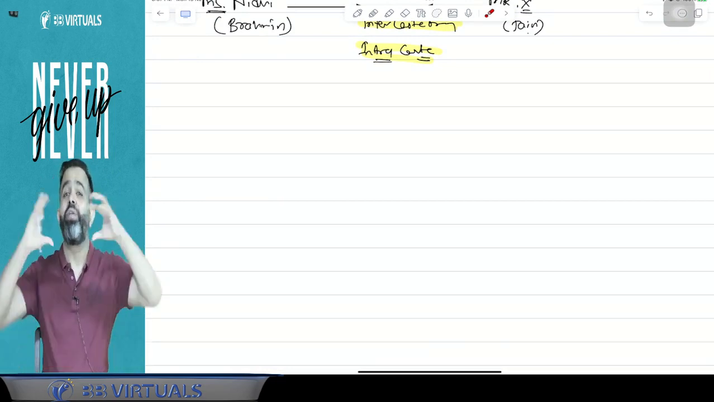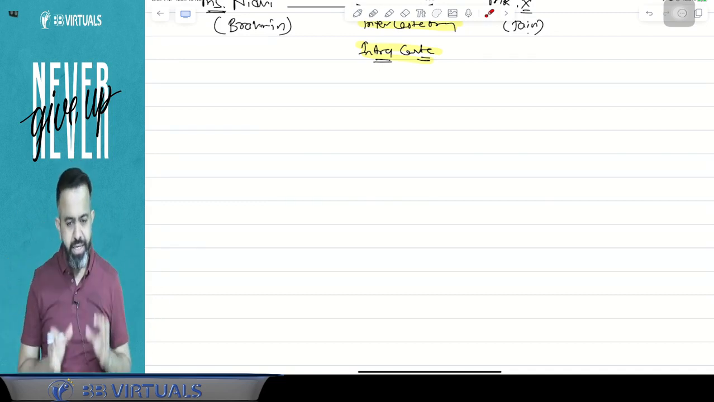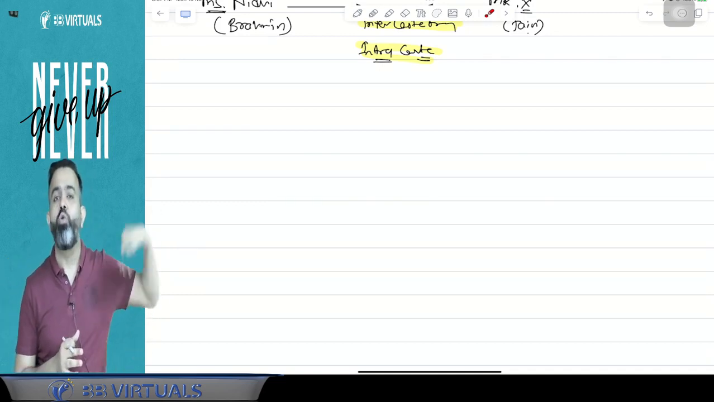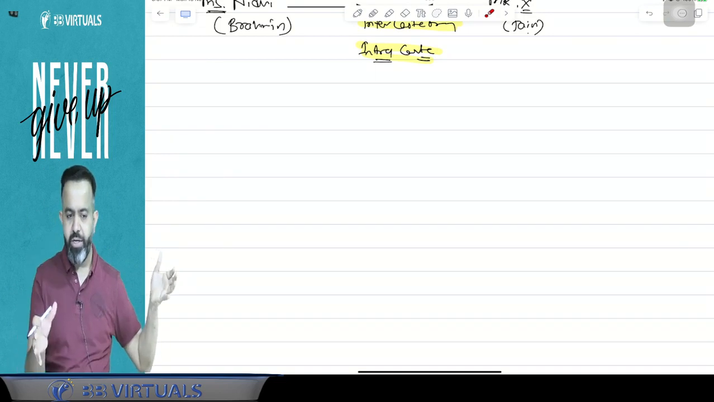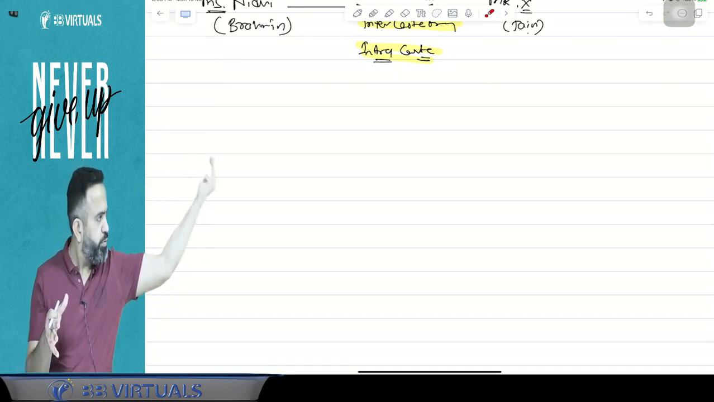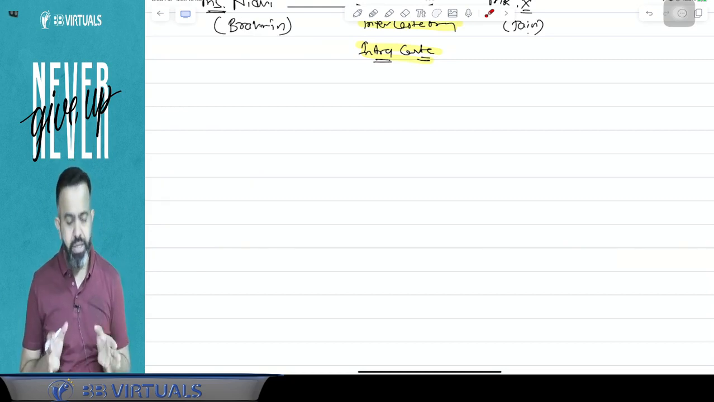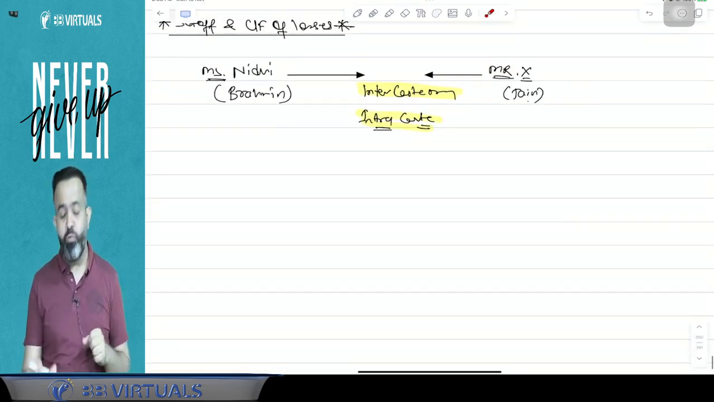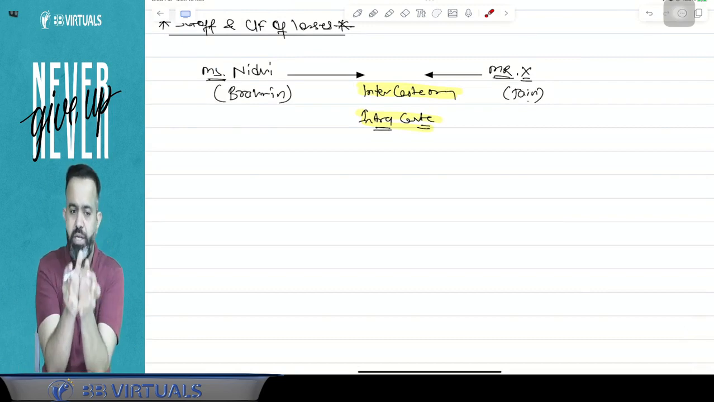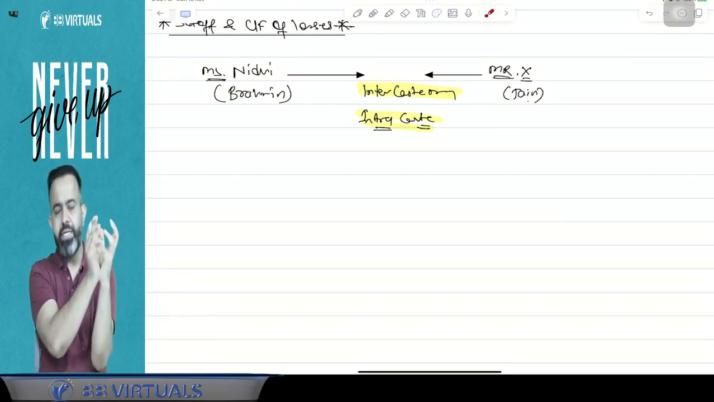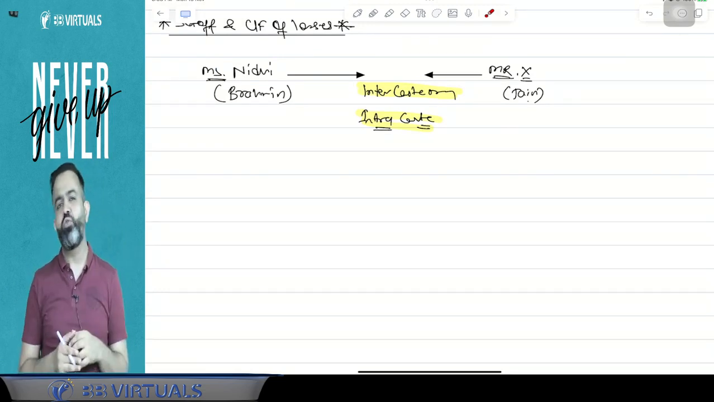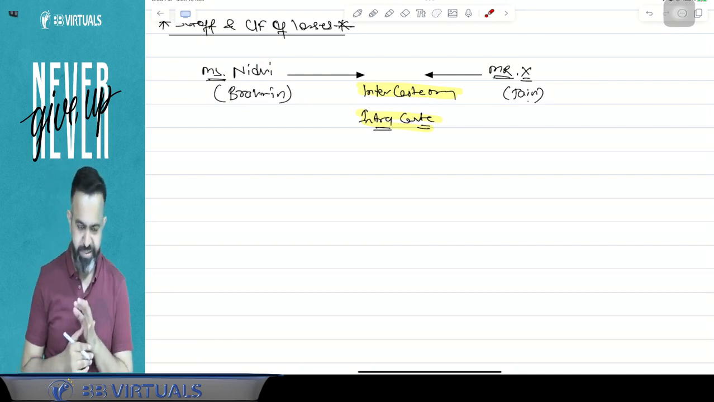Intra-head adjustment means within the head, but inter-head adjustment means from outside the head, meaning one head's loss will be set up against profit from another head. That is called inter-head adjustment. But intra-head adjustment means that if you set up losses from one source of income against another, but within the same head, that is known as intra-head adjustment.